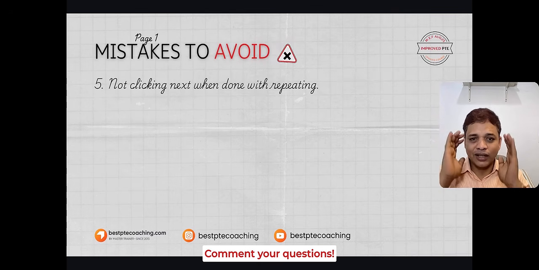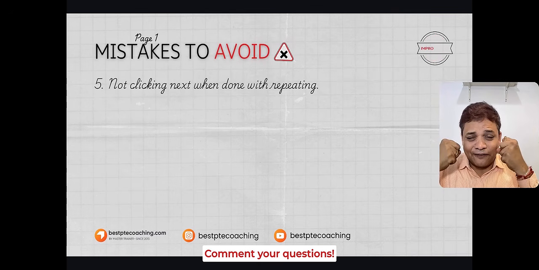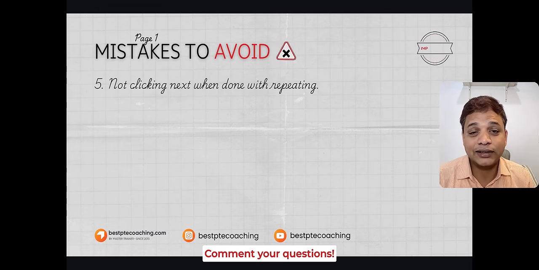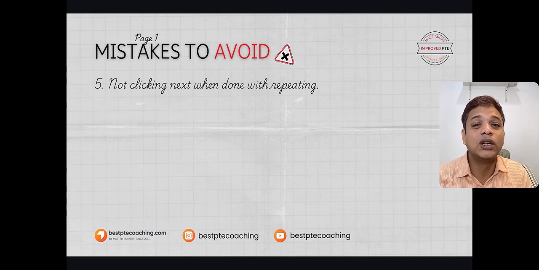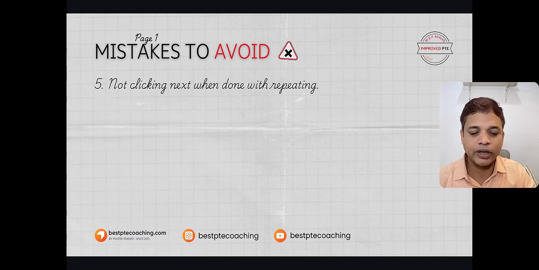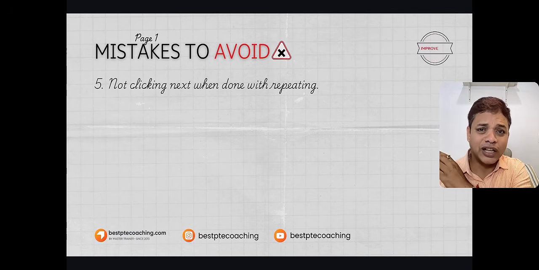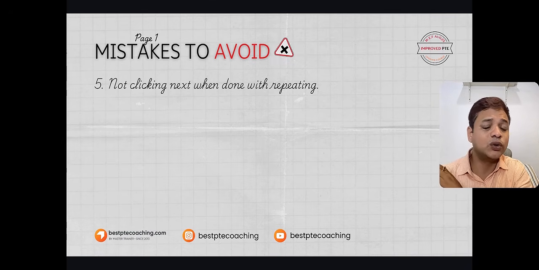Some students nicely catch the sentence, they wait for the recording to start, they repeat the sentence, but they do not click the next button, which is bad for score. The oral fluency score will bleed if you do it. So never ever do it. Okay. This is applicable to each and every speaking task in the PTE Academic exam. When you finish, you have to instantly click the next button without second thought.